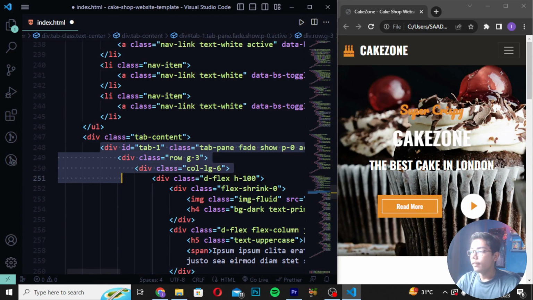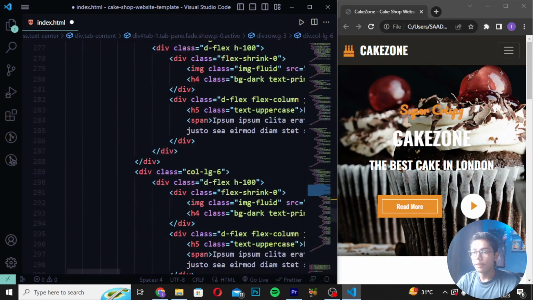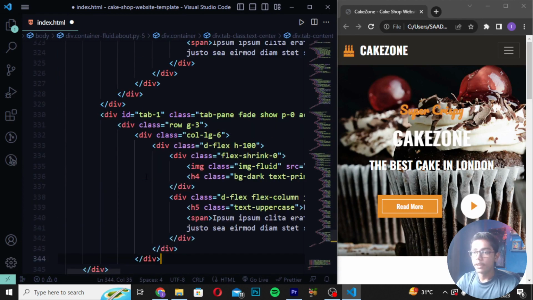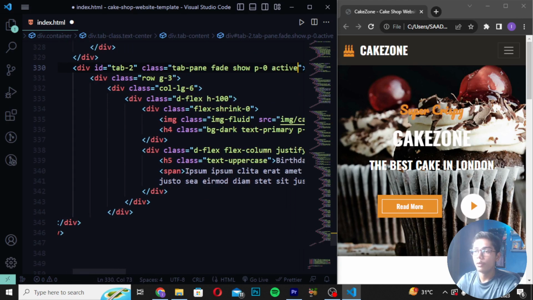I will be copying this tab ID, and then I will be copying this till these 3 divs. Copy this and then move down after the 5 divs which we have created here. So these are the 5 divs here, then paste it. The change will be that I will change this tab 1 to tab 2, and write the class as P0 only. Active you have to remove from here.